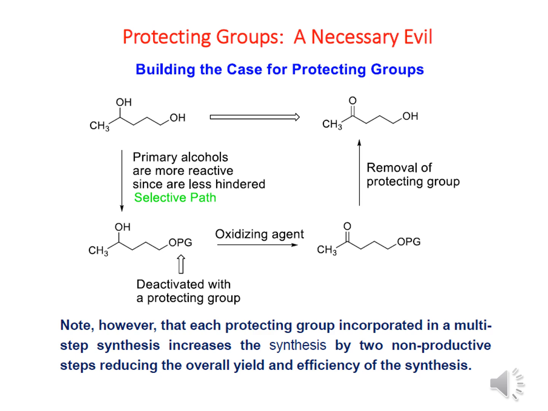The primary alcohols are more reactive since they are less hindered. That's why we have to introduce a protecting group for the primary alcohol, which should not protect the secondary alcohol. Now we use an oxidizing agent that can convert the secondary alcohol into the ketone, like PCC and PDC. Then finally, removal of the protecting group gives the primary alcohol back. Note, however, that each protecting group incorporated in a multi-step synthesis increases the synthesis by two non-productive steps, reducing the overall yield and efficiency of the synthesis.